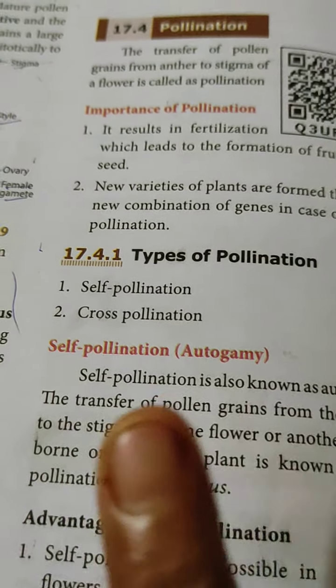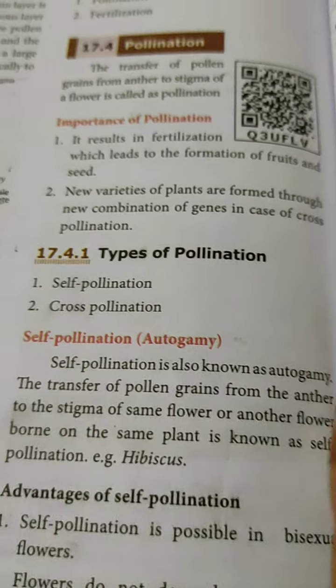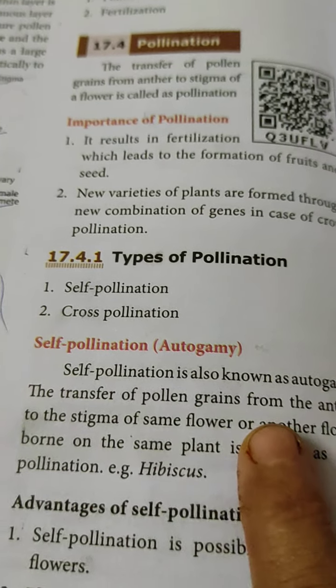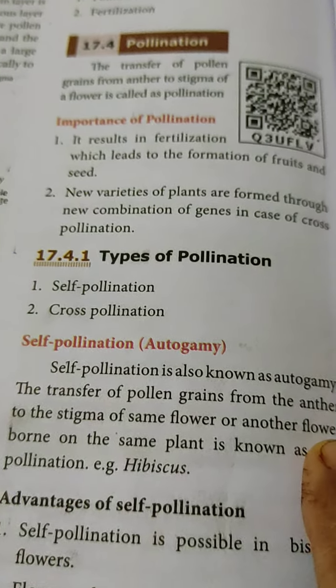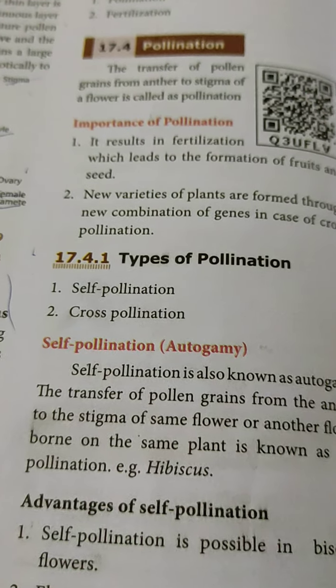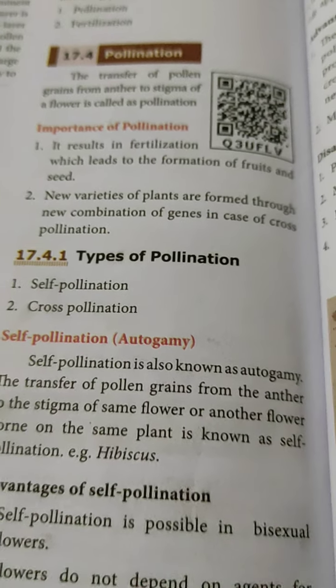So self-pollination is also known as autogamy.